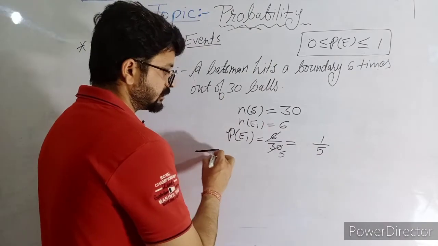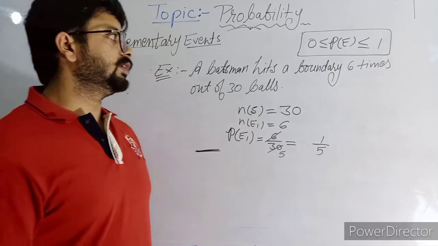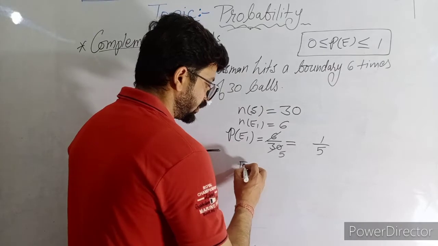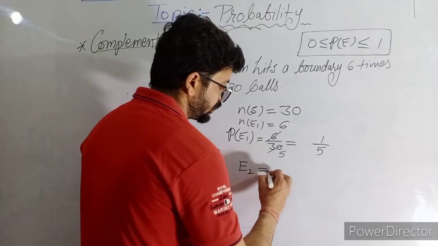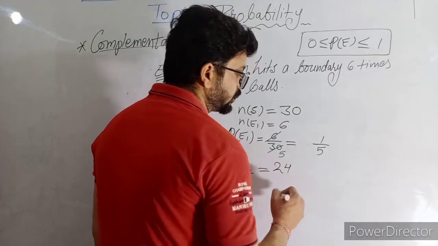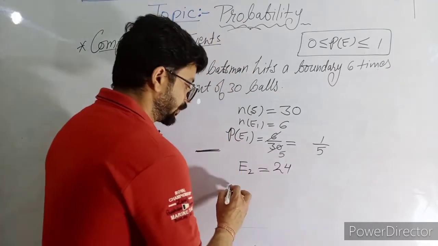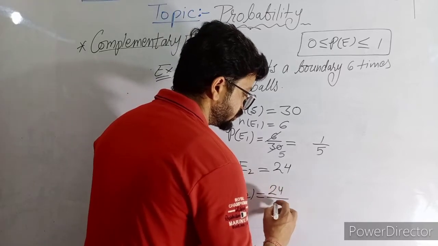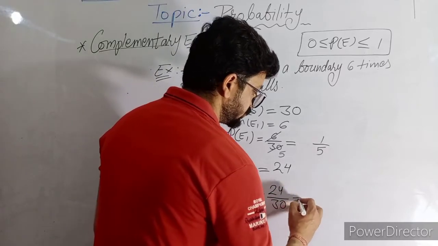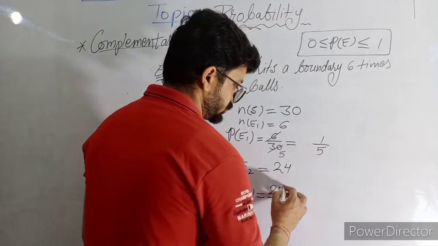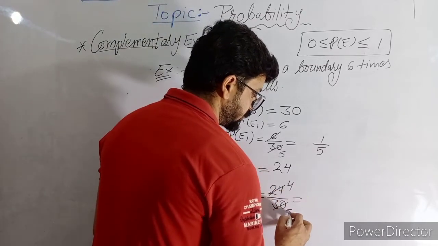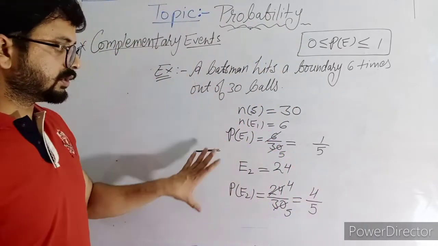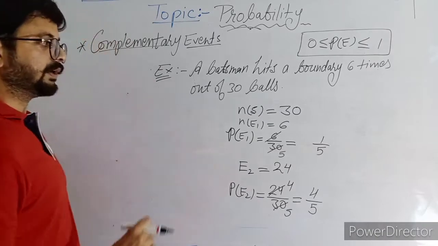Suppose in another case, find out the probability that he did not hit any boundary. So that event will be event 2. In 24 balls he did not hit any boundary. So the probability of that event is 24/30. Dividing by 6, 4 and 5, that is 4/5. Got it? Now I'm telling you what the complementary event is.